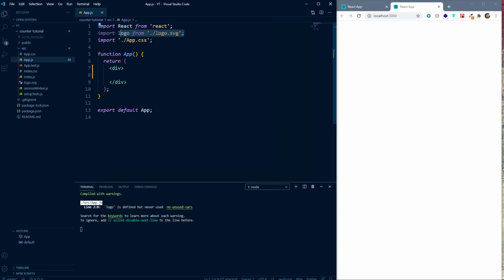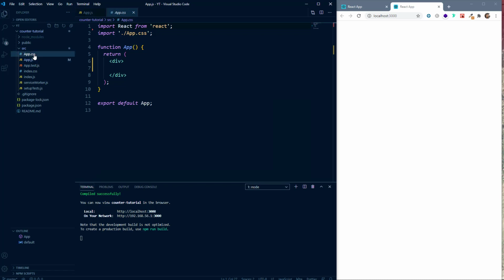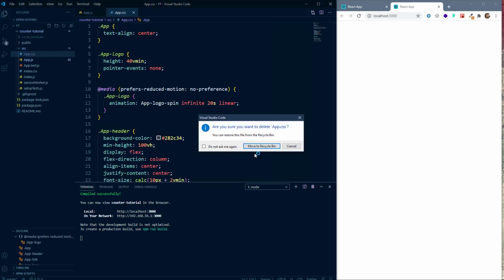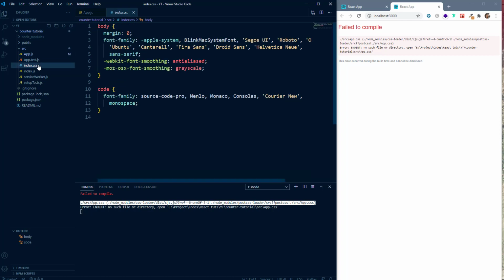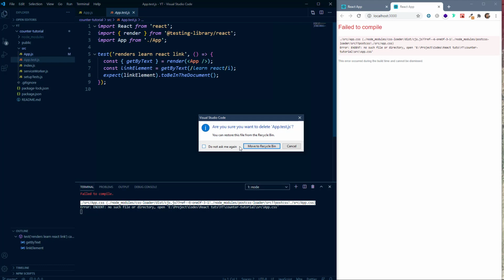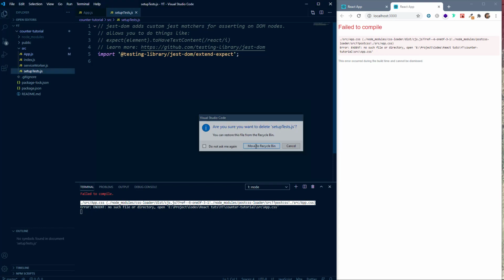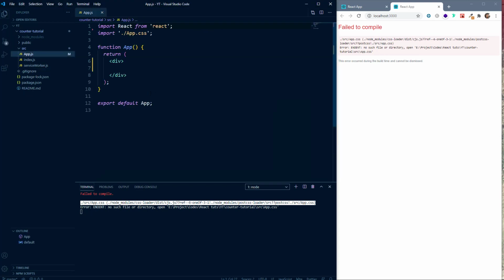We are not using this logo now, so we can just remove this import statement, and we can delete this logo.svg file. Then we can also delete this app.css. We can delete this index.css, delete this, and delete this. After we have deleted everything, we do not even require this service worker.js, but I'm just keeping it for now. Don't worry about that.